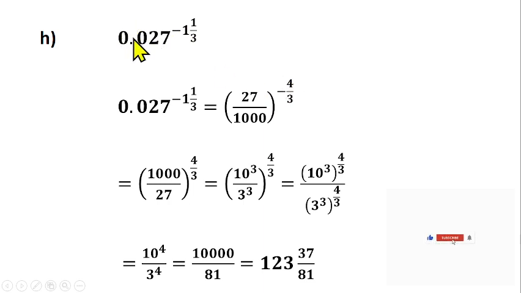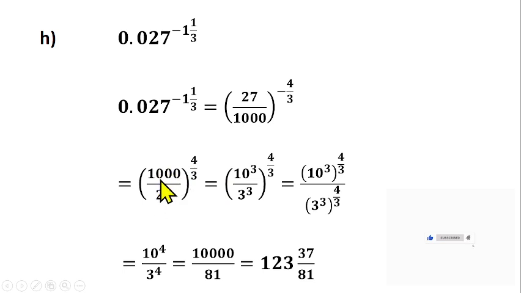And we can also change this decimal number to a fraction. That should give us 27 over 1000. Move the decimal point 1, 2, 3. That gives us 27 over 1, and then 3 zeros, so 1000. Then raised to power minus 4 over 3. Because of this minus here, you're saying that you should inverse this fraction. That should give us 1000 over 27 raised to power 4 over 3.